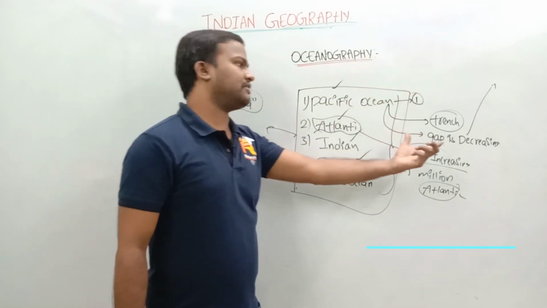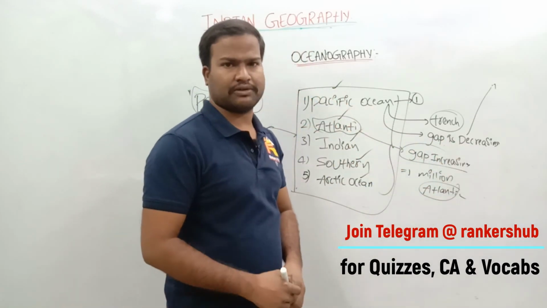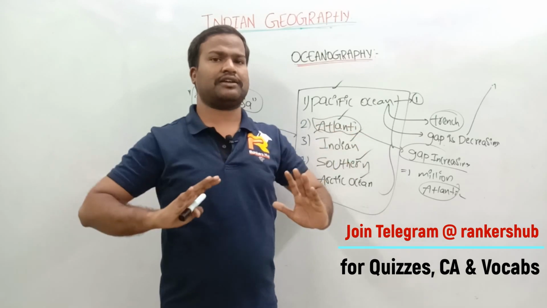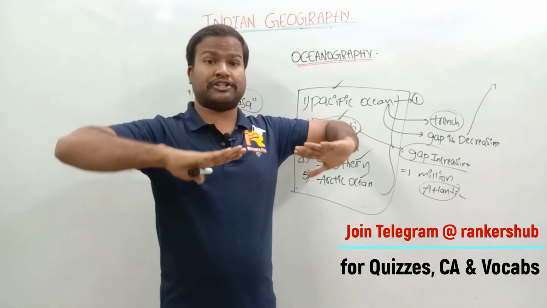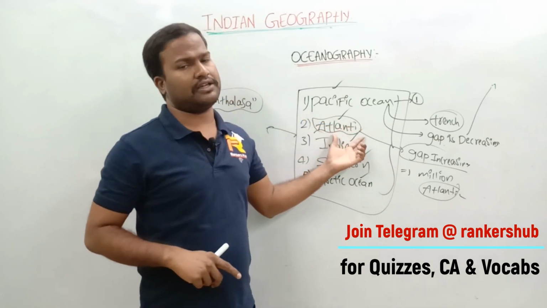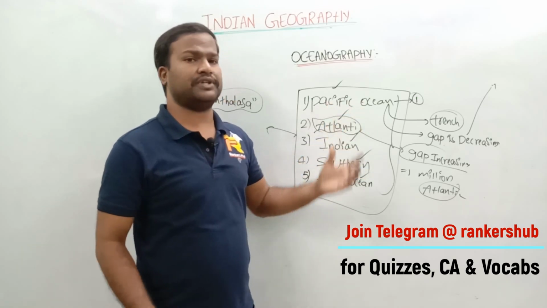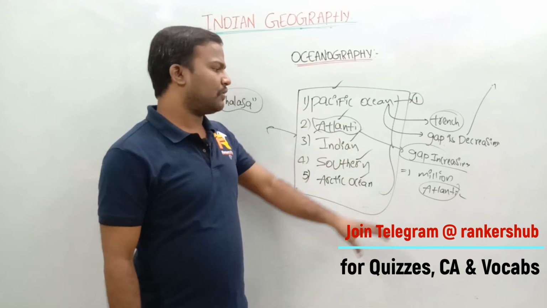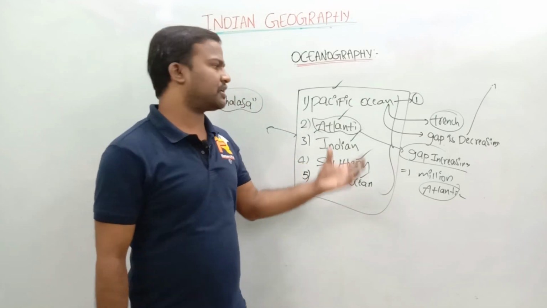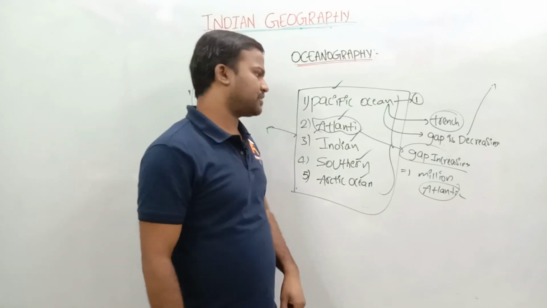So what is happening? In the case of the Pacific Ocean, the gap is not increasing, that is, plate movement is not increasing. But in the Atlantic Ocean, plate movement is increasing. The divergent plate tectonic theory is very active in the Atlantic Ocean and inactive in the Pacific Ocean. That's why, after millions of years, the Atlantic Ocean is going to become the largest ocean in the world.